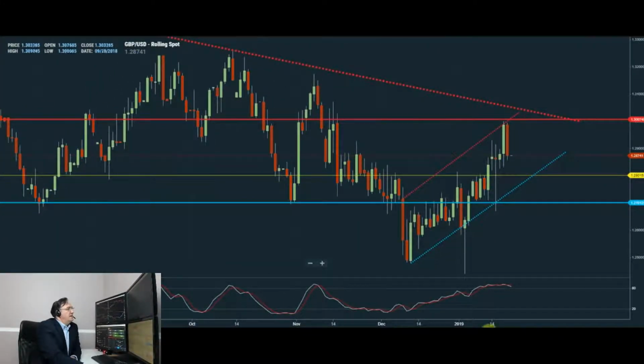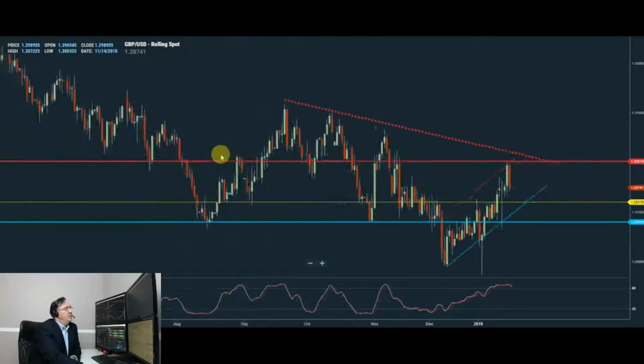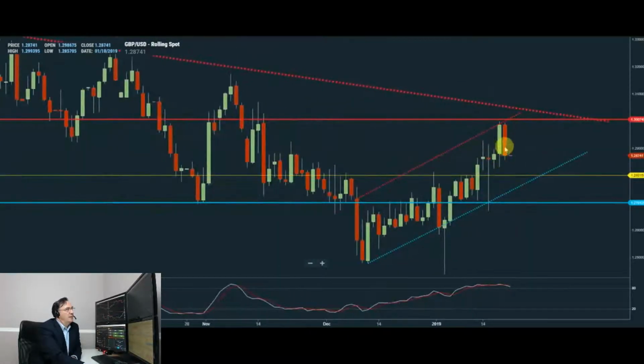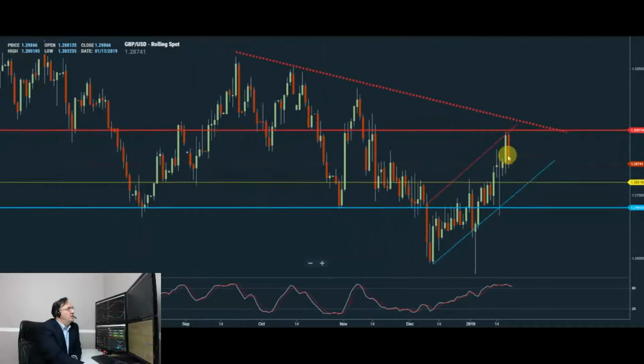This is a daily time frame price action for sterling dollar, cable. Cable is fairly bullish in light of current Brexit news. It spiked to the 1.30 area, which is a psychologically nice and round number, and then subsequently on Friday we saw a bit of a pullback and a retracement. The price action is downtrending. It's capped by the sequence of lower highs, which is identified by this falling resistance trend line, pointing to the significance of that 1.30 area.